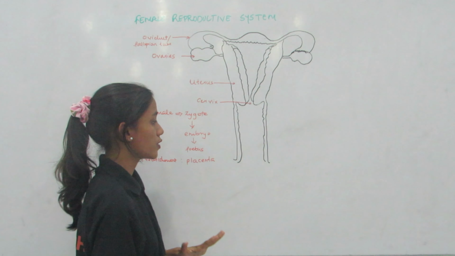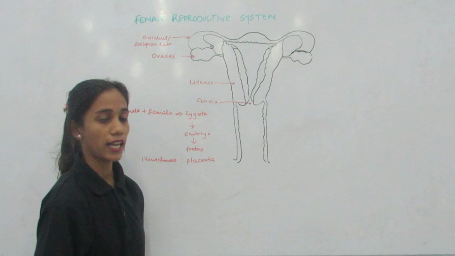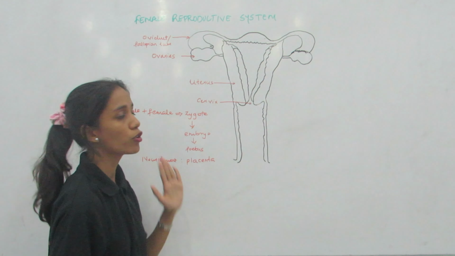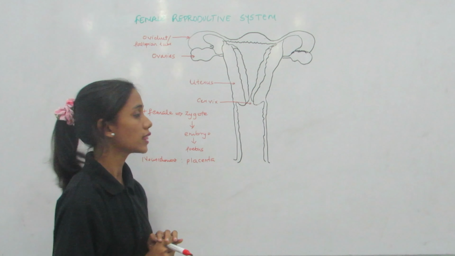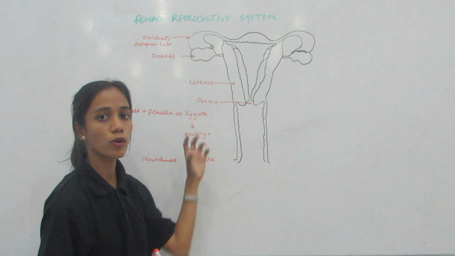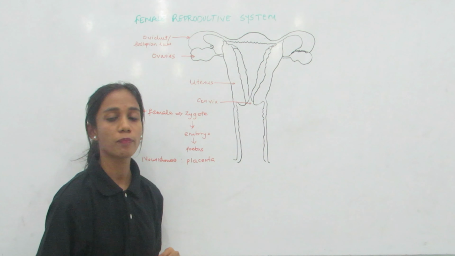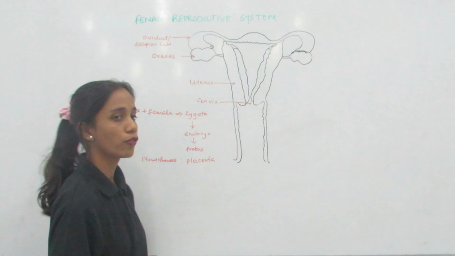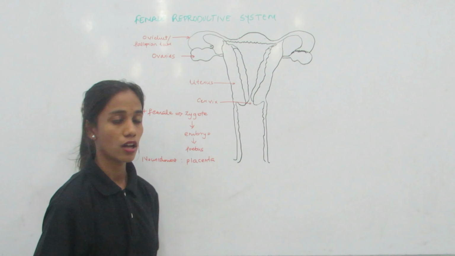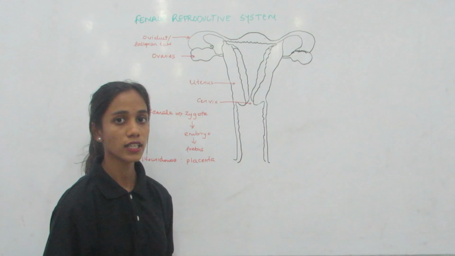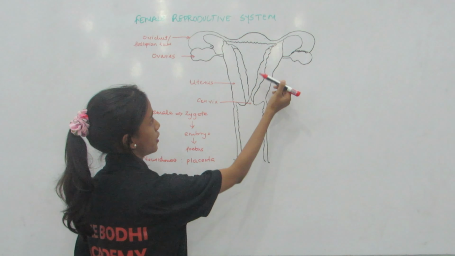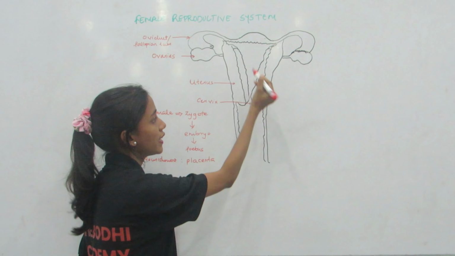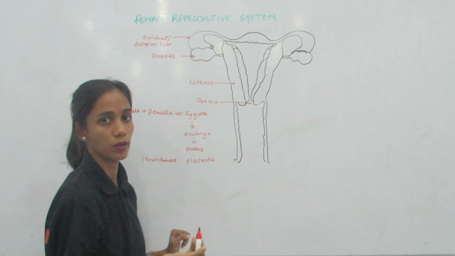What if sexual intercourse has not taken place? If it has not taken place, the sperm will not enter the cervix and there won't be fertilization, and that will not lead to any embryo coming down to the uterus. But the uterus prepares itself every month to take up the developed embryo. In case of no intercourse, which leads to no fertilization, the lining of the uterus, which was thickened to take the embryo, is released as blood and mucus.